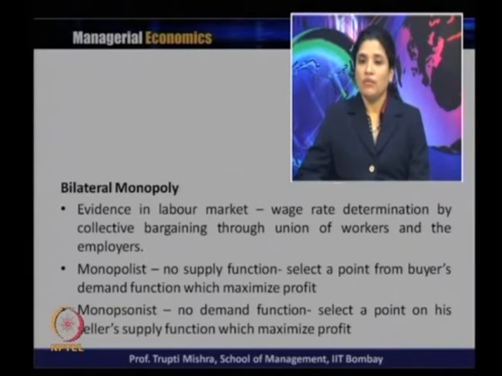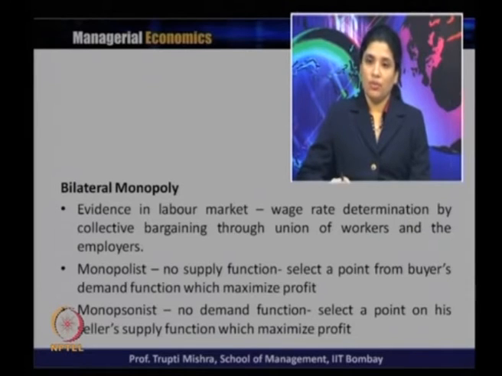So the monopolist selects a point from the buyer's demand curve which maximizes the profit. Similarly, from the monopsonist's point of view, there is no demand curve, and they select a point on the seller's supply function which maximizes the profit.